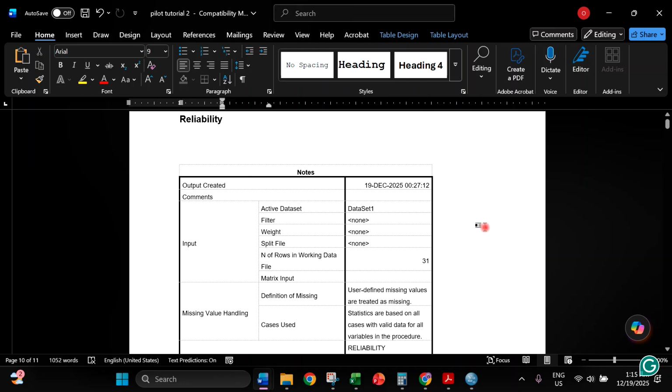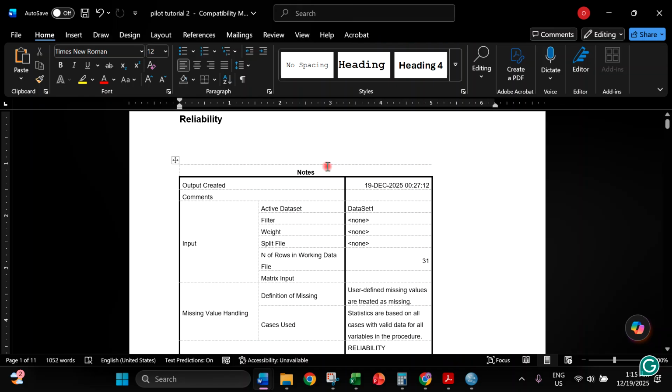Now, let's say you have already done those conversions from verbal to numerical. Your statistician next is going to send you this file, mostly in a Word file. It says here reliability, meaning your statistician has already analyzed your questionnaire.